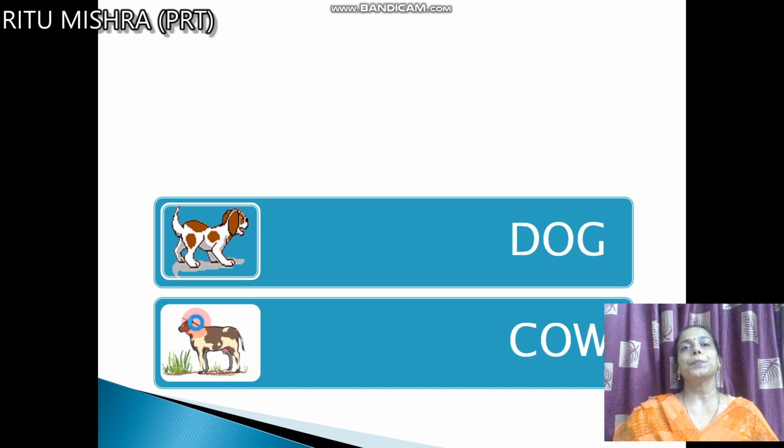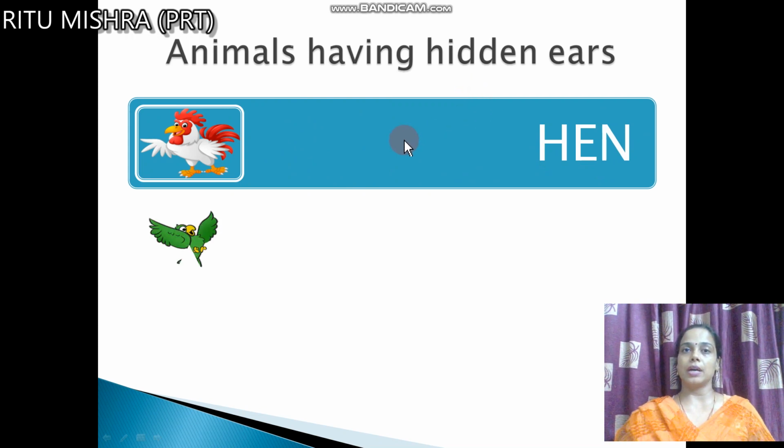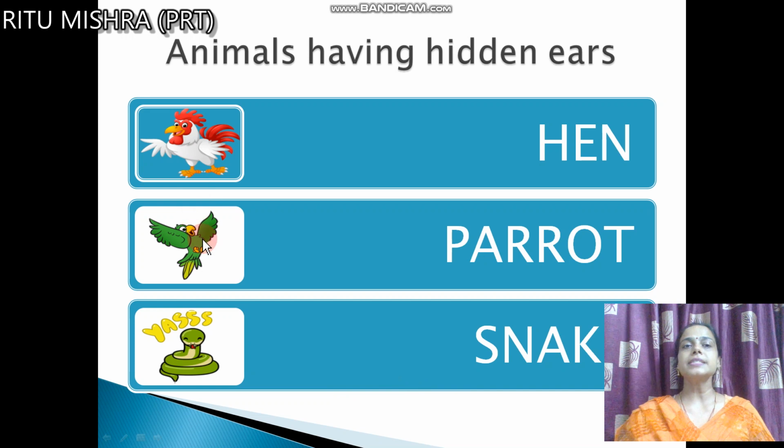Now, the next, the animals having hidden ears. Hidden means छुपे हुए कान. ठीक है? Like the first picture is of a hen. Second picture is of a parrot and the third picture is of a snake. By seeing the pictures also you can say that generally birds do not have hair, their body is covered with feathers and you cannot see their external ears.